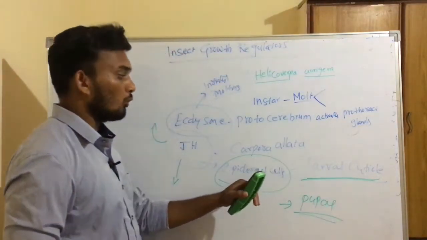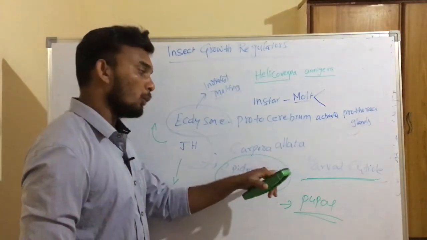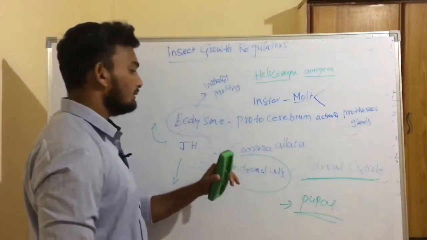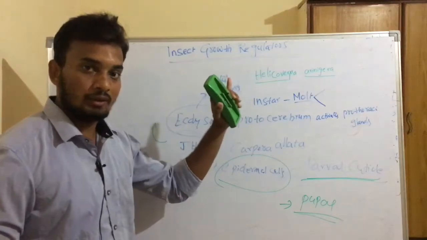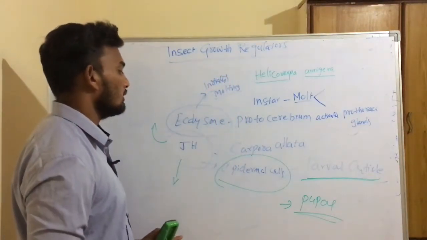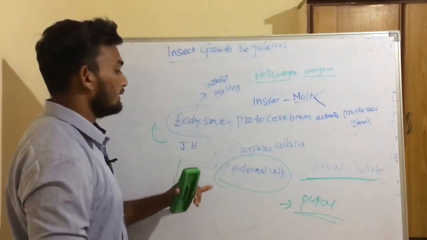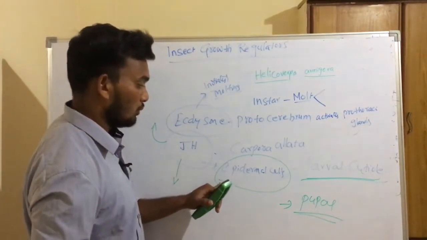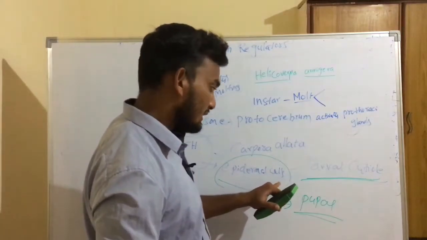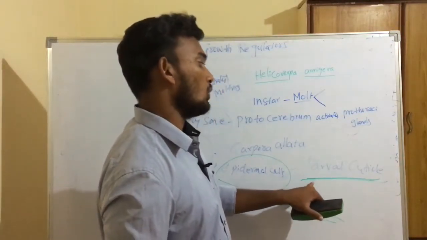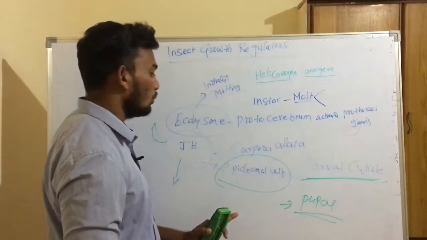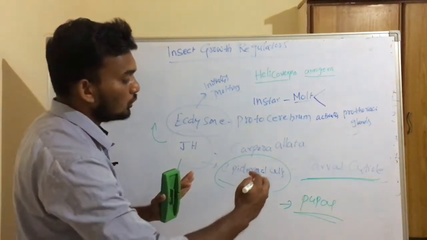So this is how one larva will molt into another larva, till the last larval instar. At the last larval instar the concentration of juvenile hormone will decline very rapidly, and at lower concentrations our epidermal cells will secrete pupal cuticle instead of larval cuticle. So this is how the larva will metamorphose into pupa.